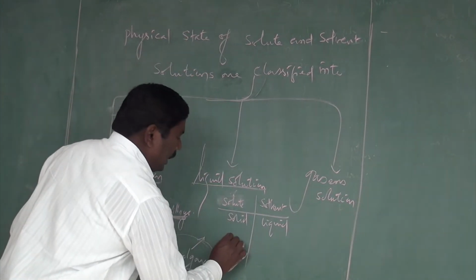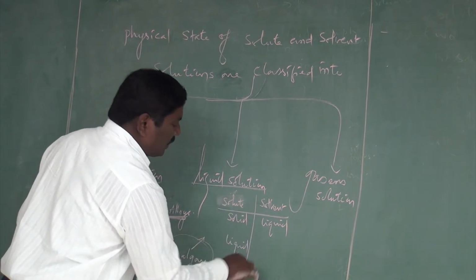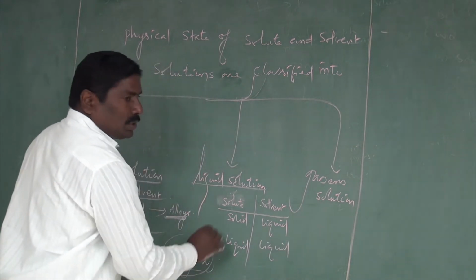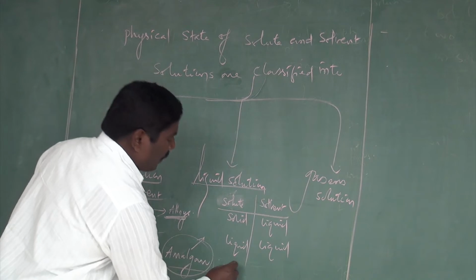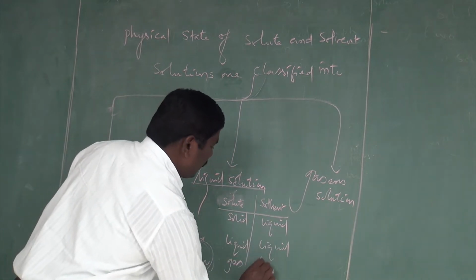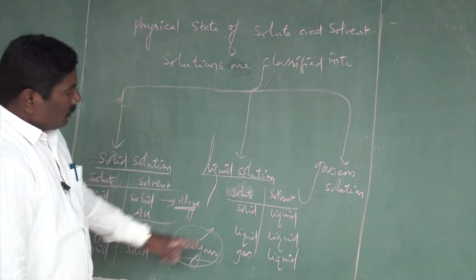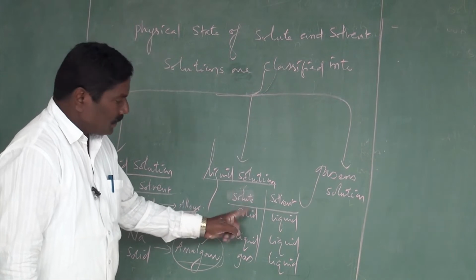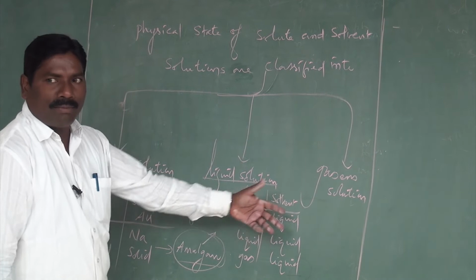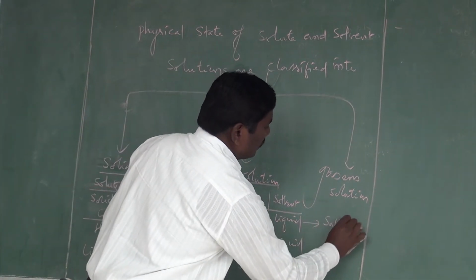Again, the solute can be liquid and the solvent also liquid. Or the solute can be gas and the solvent liquid. A solid solute mixed into a liquid, which may be water, gives a salt solution.